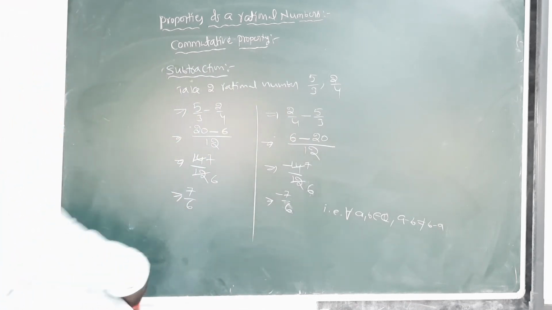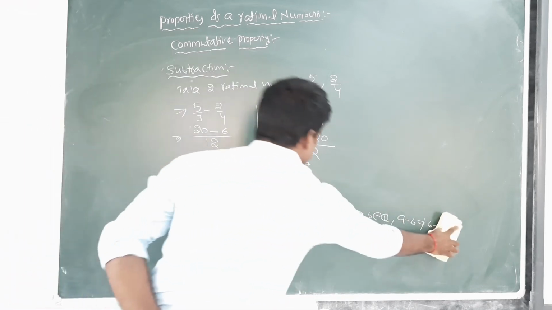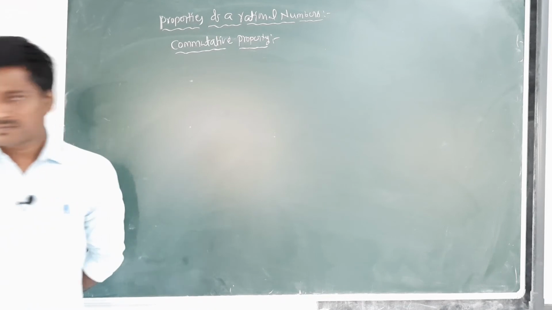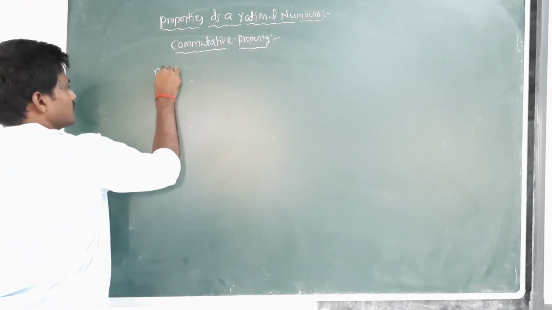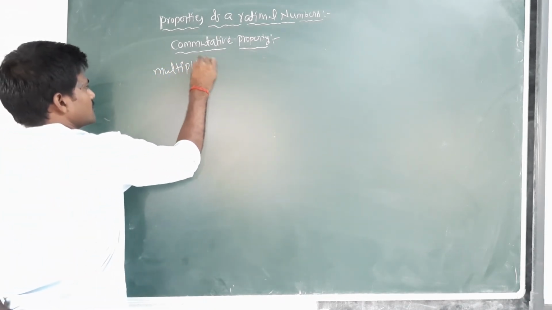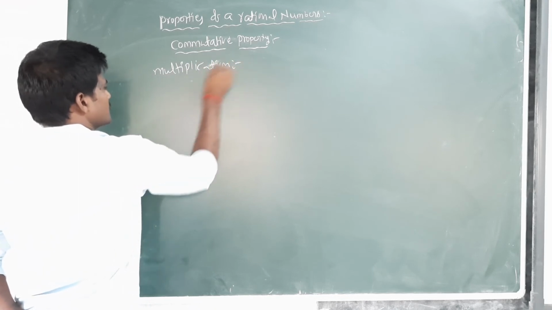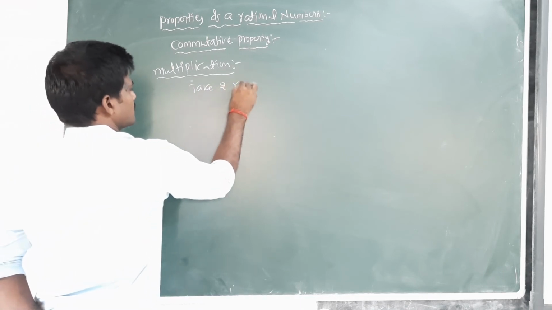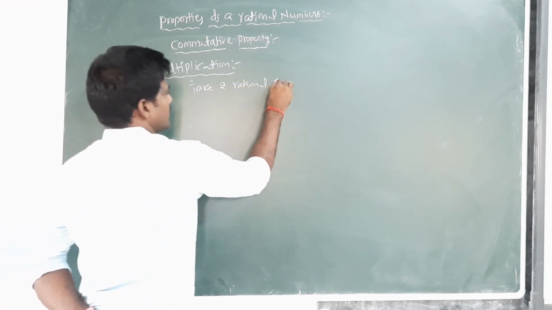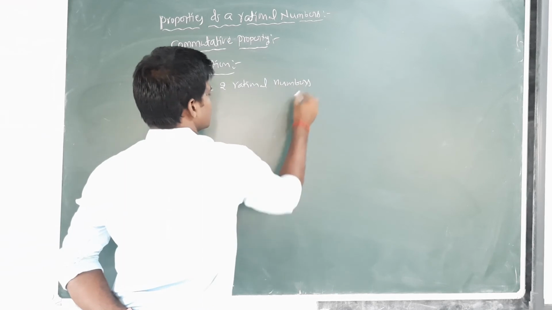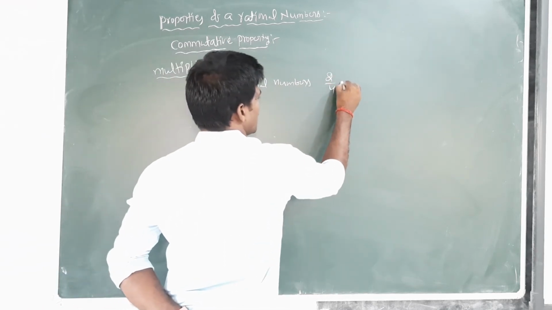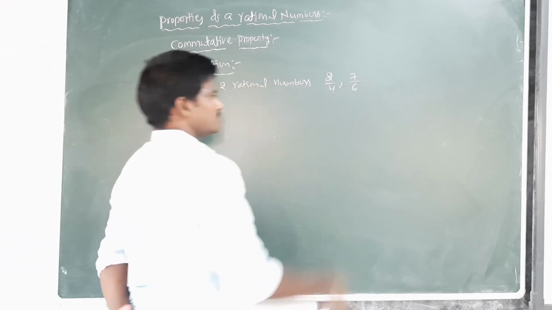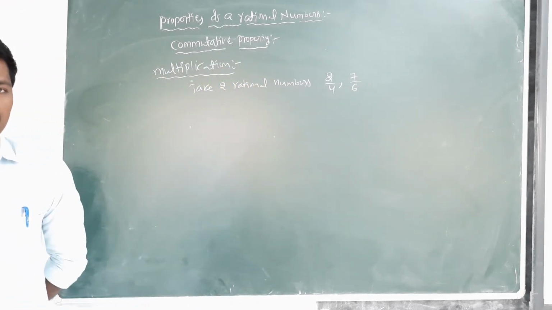Next one, multiplication. Take two rational numbers 2 by 4, 7 by 6.